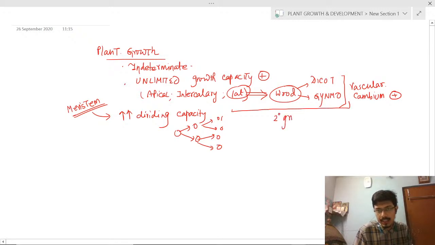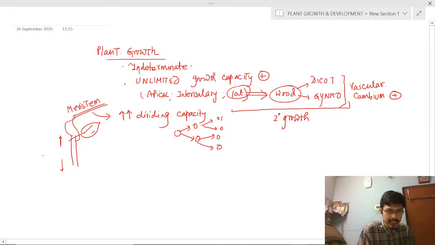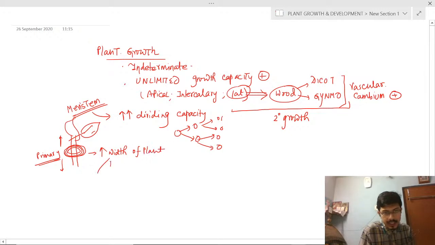One is primary growth of the plant. When the length of the plant is increasing in the apical region, that is primary growth. And when the width of the plant is increasing, or the diameter of the plant is increasing, that is secondary growth.